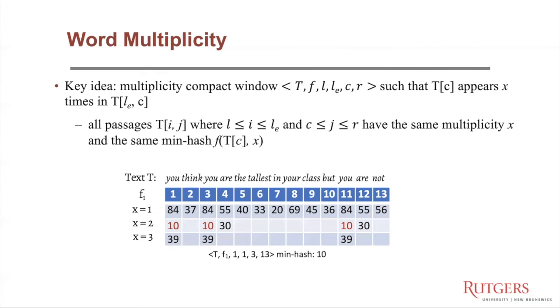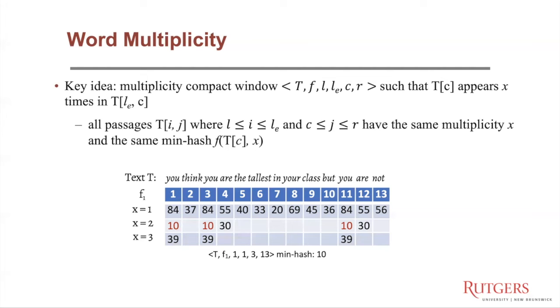Finally, to support duplicated words, we just need to adapt the definition of compact window a little bit. Specifically, we add another integer, LE, in the tuple of the compact window. And now the compact window represents all the passages, T[i,j], where i is between L and LE, and j is between C and R.